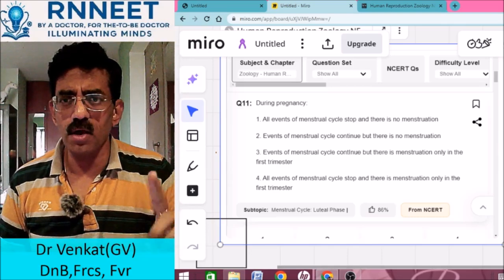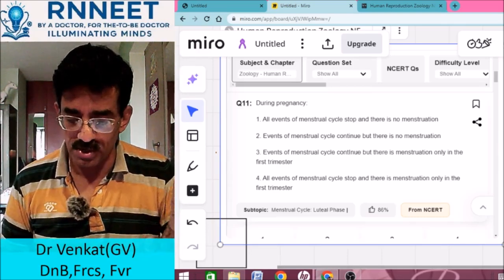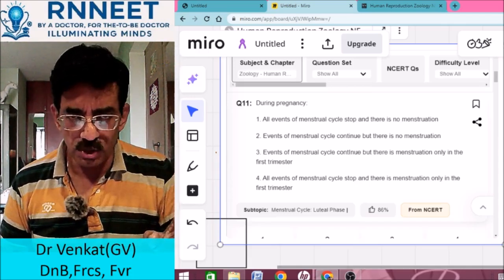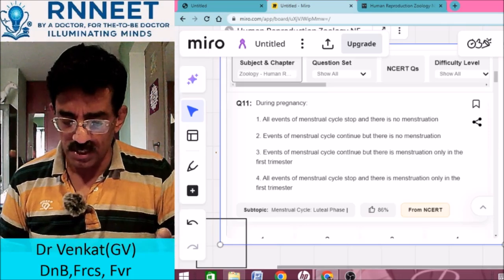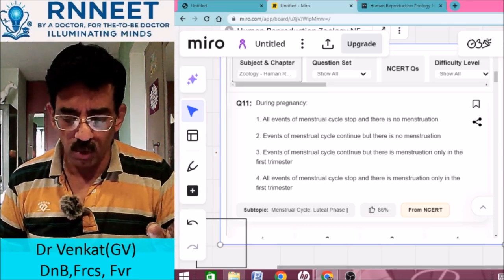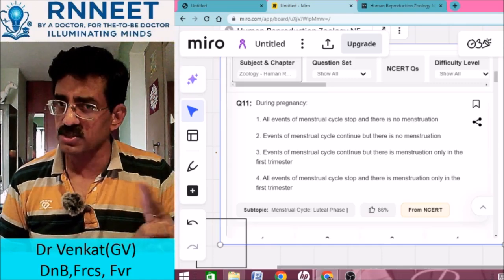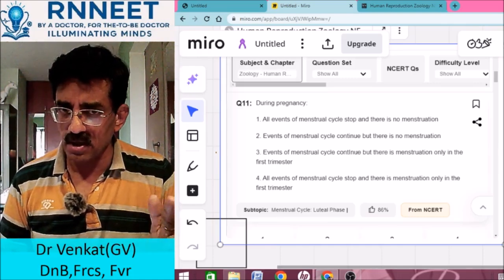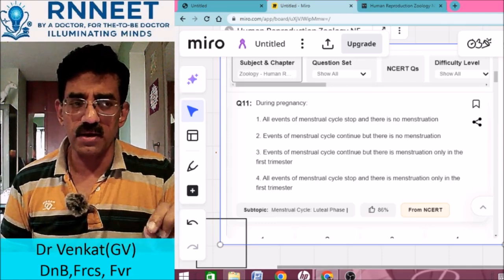During pregnancy, all events of the menstrual cycle stop and there is no menstruation. Is there any menstruation during pregnancy? No. Do all events of the menstrual cycle stop? That is what you need to know. Or do events of the menstrual cycle continue, but there is no menstruation? Is that right? Basically, no. All events of the menstrual cycle will stop.